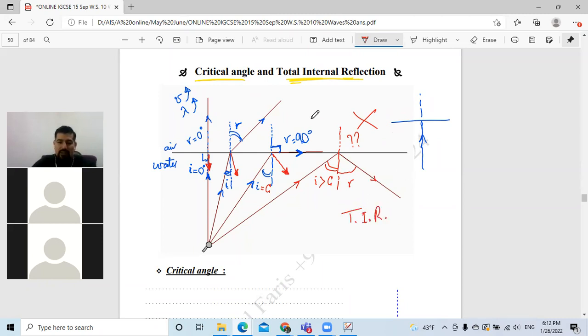Now, how do they bring questions about this? They give you a picture, they give you questions, they ask you to calculate, to explain, to define, and maybe they ask about some uses of total internal reflection, like the endoscope that they use in surgery to see what's inside the body. Or they can use it in optical fibers in communication, fiber wires, to send internet communication or data at the speed of light, no electricity.